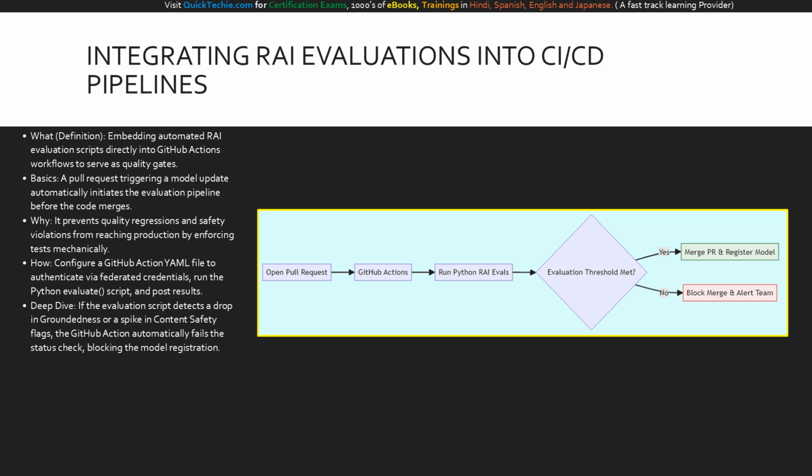Here we see the CI/CD quality gate in action. The workflow begins on the left when a developer opens a pull request proposing a model update. This event instantly triggers GitHub Actions, which runs our Python RAI evaluations. We then reach the critical decision diamond. Is the evaluation threshold met? If the model passes our strict safety and fairness scores, it takes the yes path, the PR merges, and the model is registered. If it fails, it takes the no path, the merge is hard blocked, and the team is alerted.